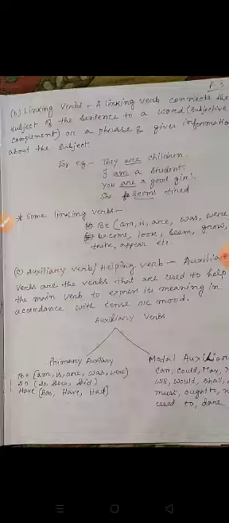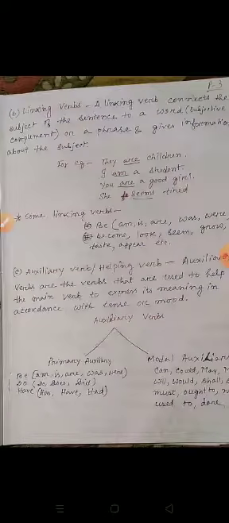Now some linking verbs: be. All the be verbs are linking verbs, that is am, is, are, was, were. Become, look, seem, grow, taste, appear, etc. These are some of the linking verbs I have mentioned here. Many more are there.